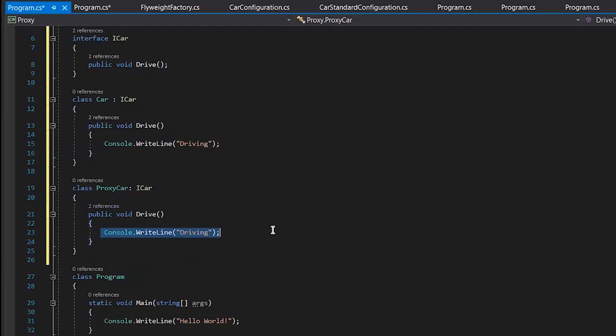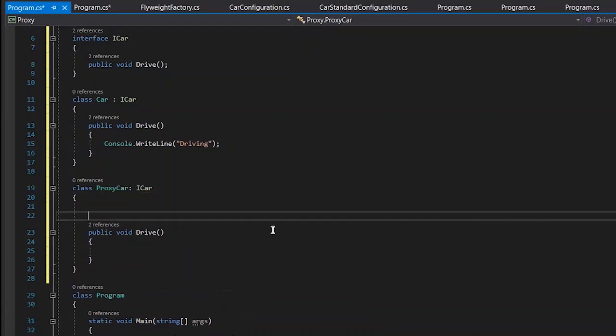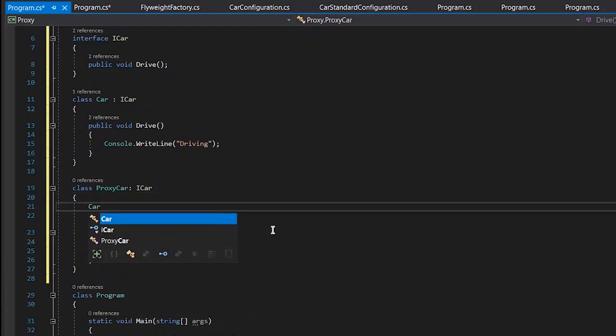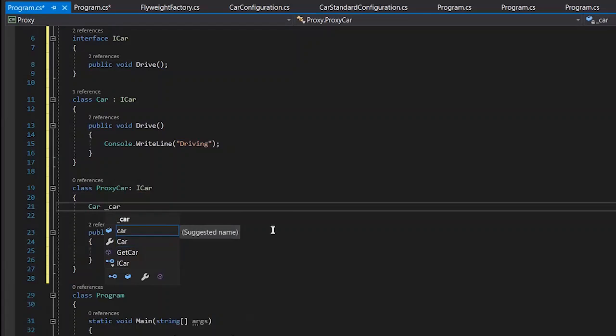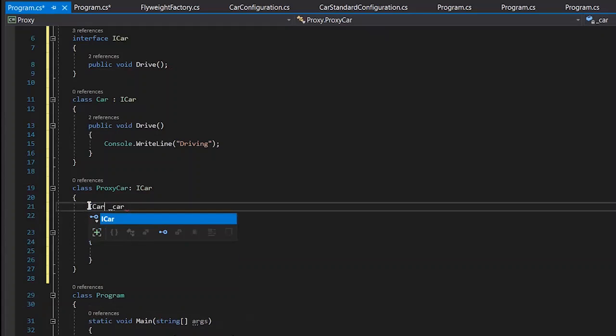Instead of the car object itself, let's use the ICar itself, and I'll make it private.